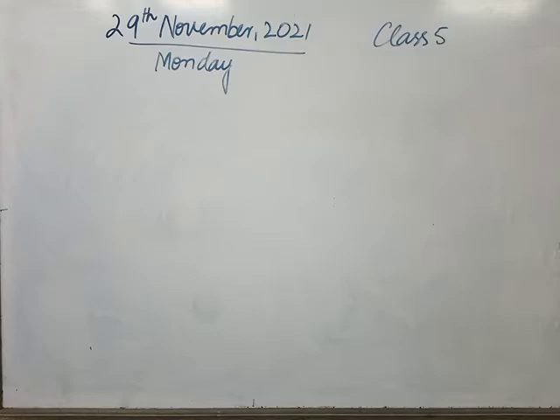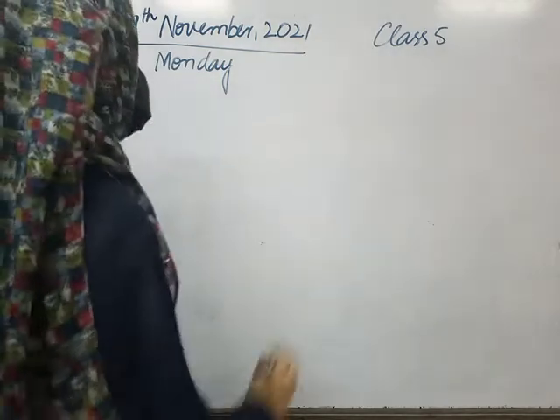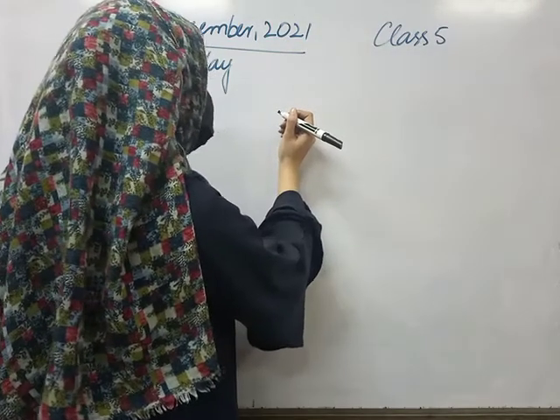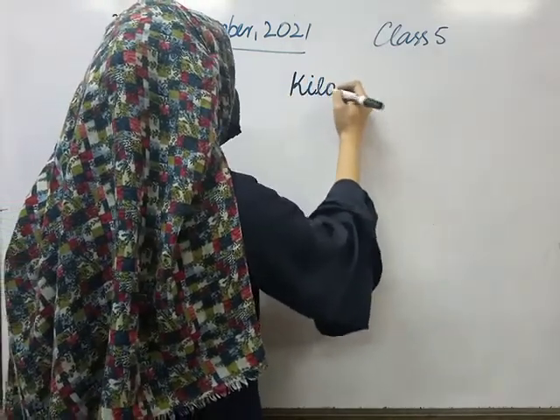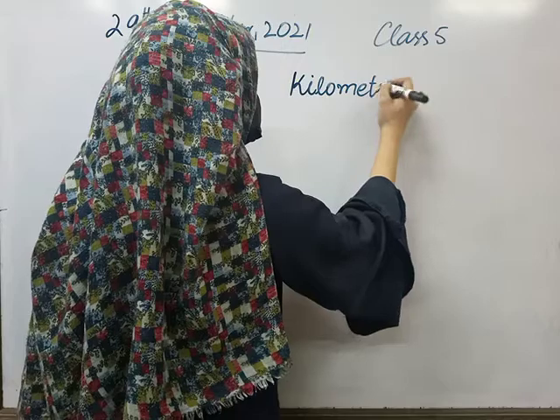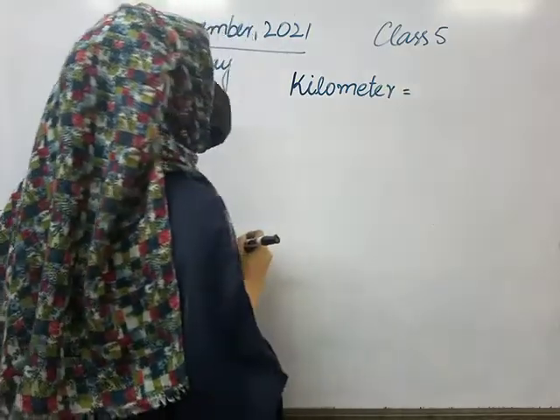So class, as you know, we have discussed already the units for distance. The first unit which we have discussed for distance is kilometer. Fine?